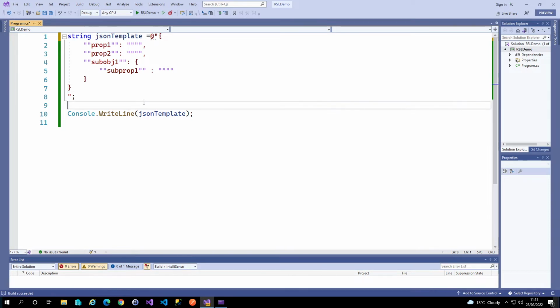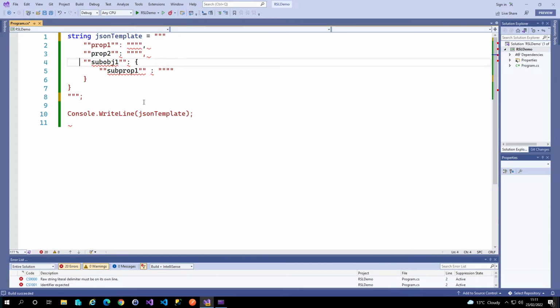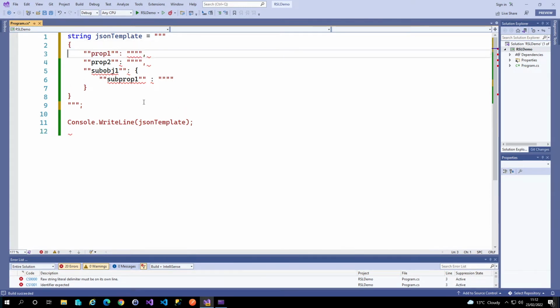What we can do in C# 11 is we can change this slightly and we can use raw string literals. So the way that we do that is you designate a raw string literal with a number of quotes and you close it off with the same number of quotes that you started with. And now, as you can see, this is giving us an error. Let's just put our JSON template back as it was.